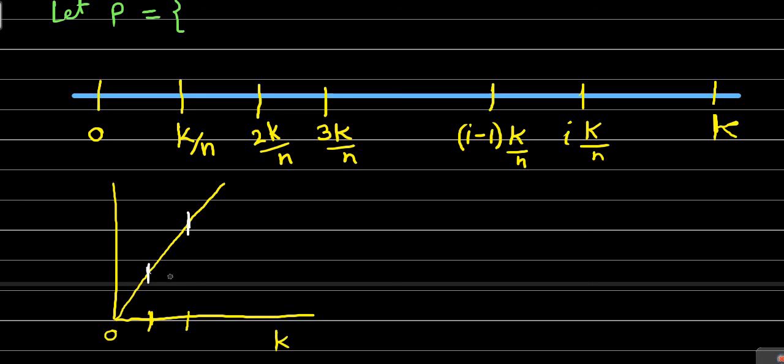So here the value of the function will be (i minus 1) square into k square by n square. As this point is (i minus 1) k by n, and this point is i into k by n, the value of the function at this point will be i square k square by n square. And as this is an increasing function, this will be the supremum, equal to capital Mi, and this will be the infimum, equal to small mi.